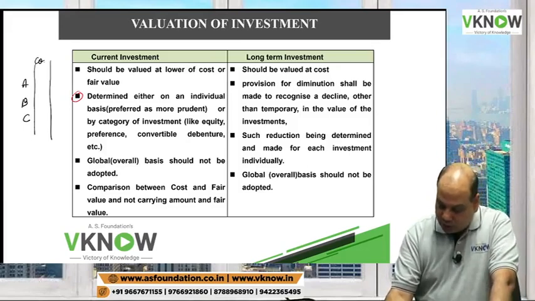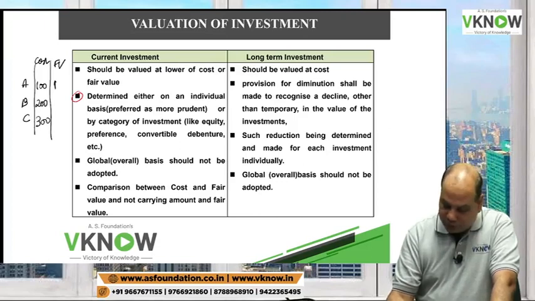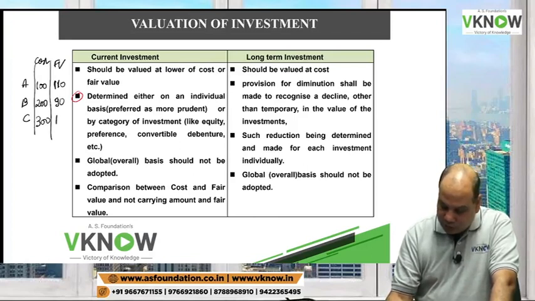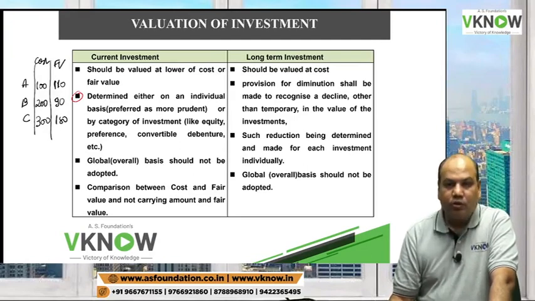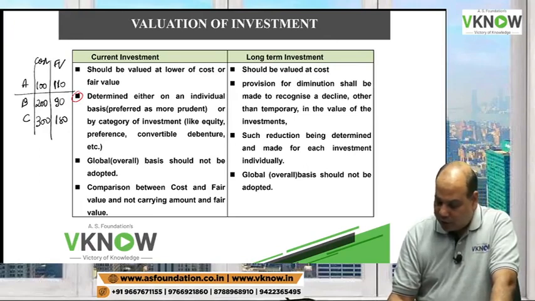I will take cost, I will take fair value. Suppose cost is 100, 200, 300. Fair value is 110, 90, 180. What should I preferably do as per the standard? I will take one by one.